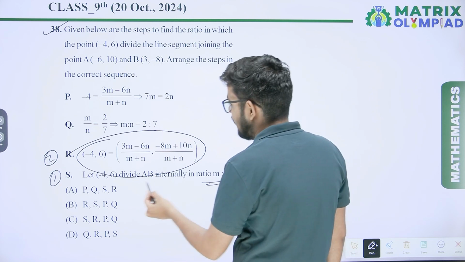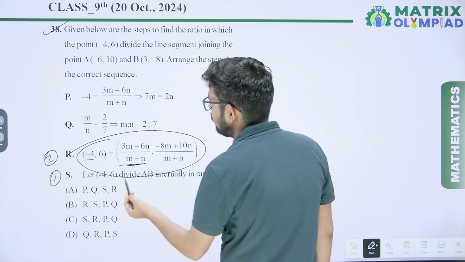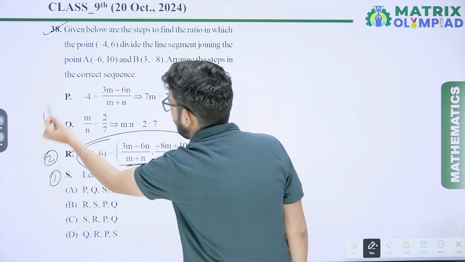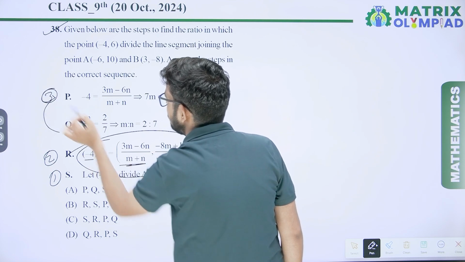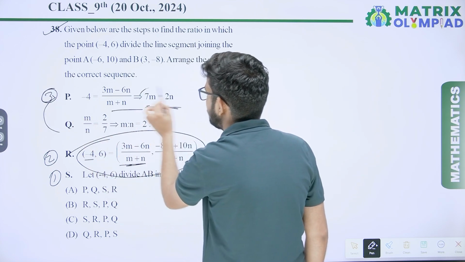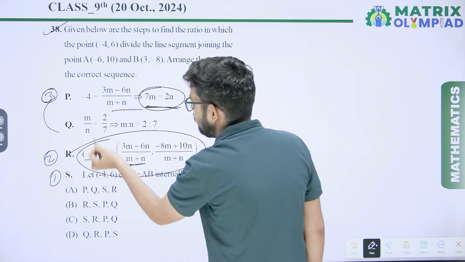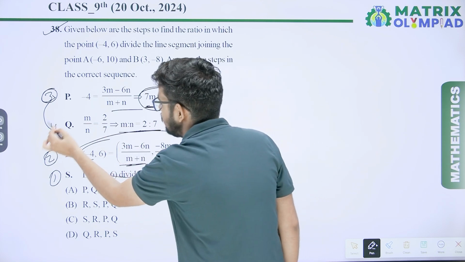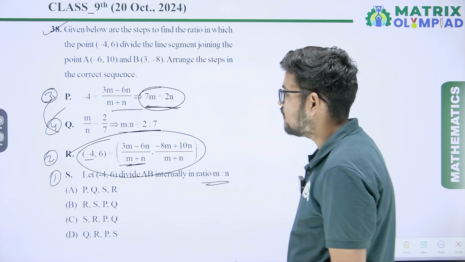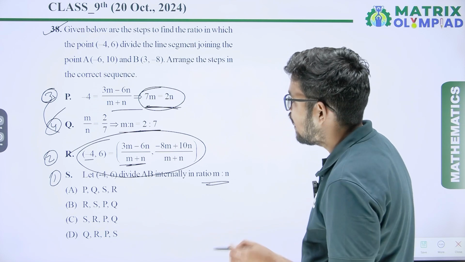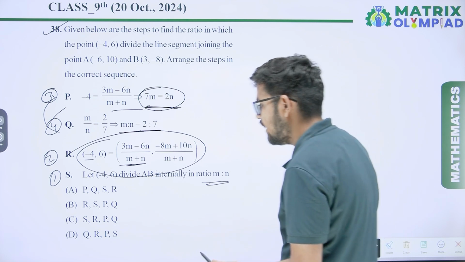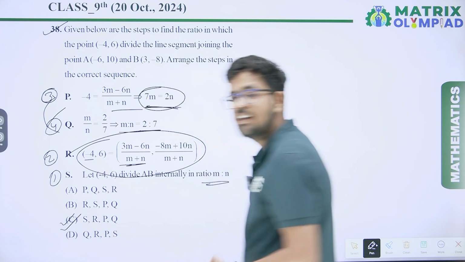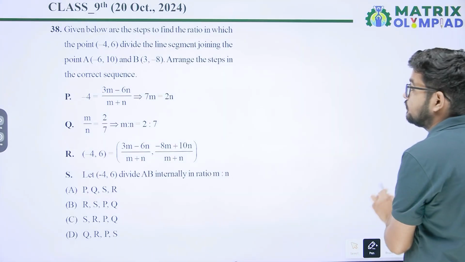Now we take x coordinate or y coordinate. So just here we are comparing the x coordinate. So this is the third step, and after simplification, 7m equal to 2n. So m upon n equal to 2 ratio 7. So m ratio n equal to 2 ratio 7. So this one is the fourth step. So our correct sequence is S R P Q. S R P Q. Option C will be the correct answer.